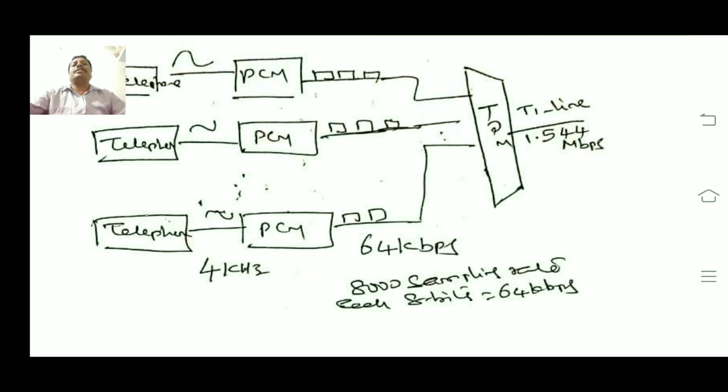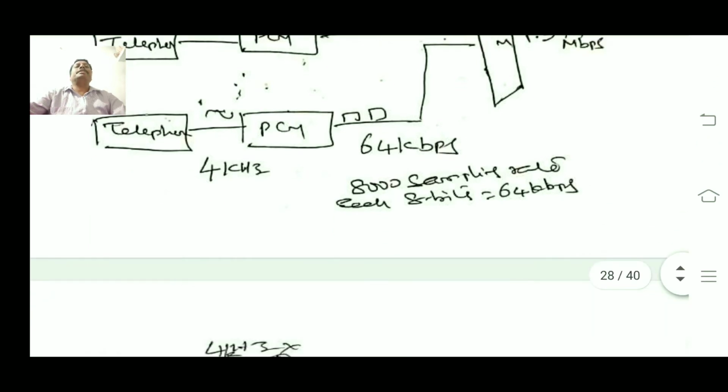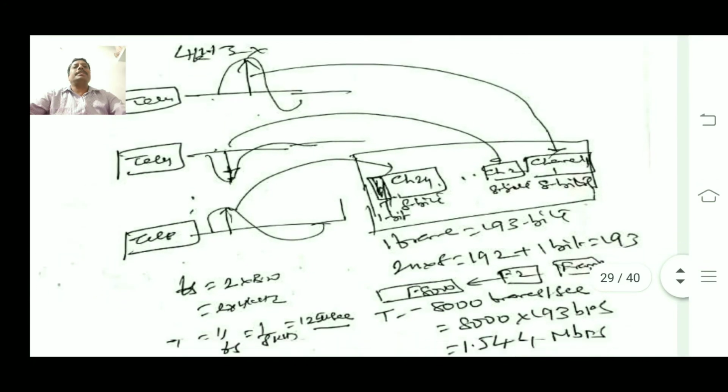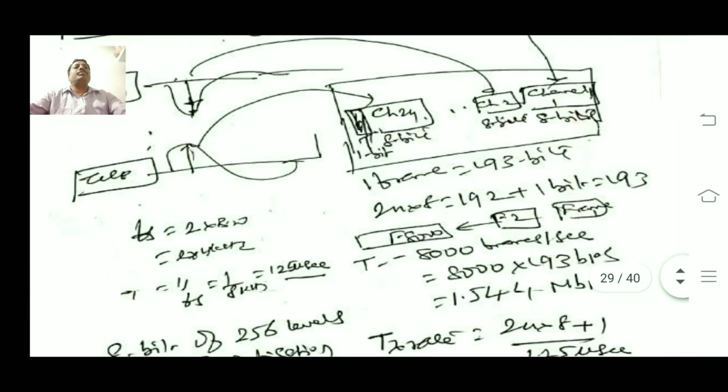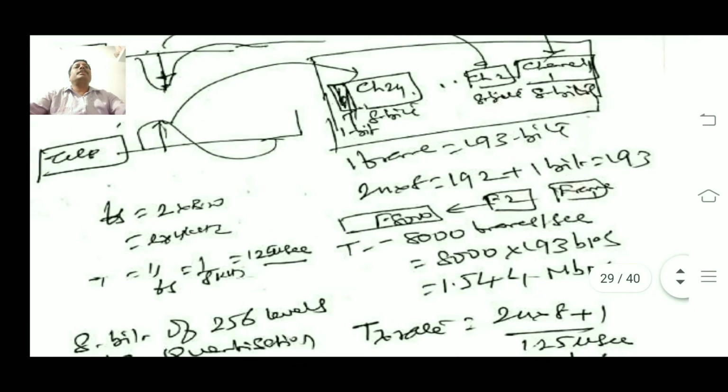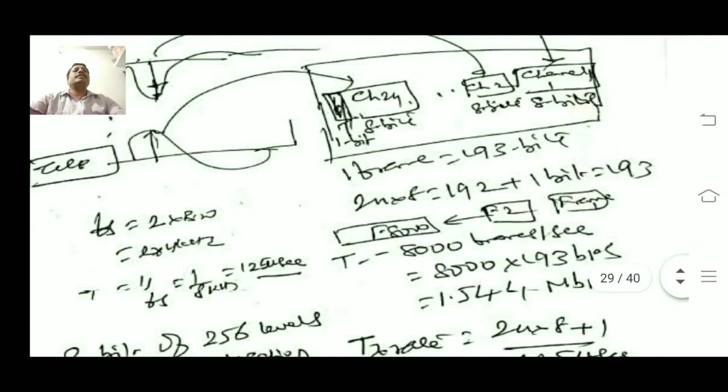So these 24 have been combined, and we are going to get the T1 line as 1.544 megabits per second. You can check the calculation in detail. Here you can see what the T1 frame consists of. It consists of 24 channels, channel 1 to channel 24.